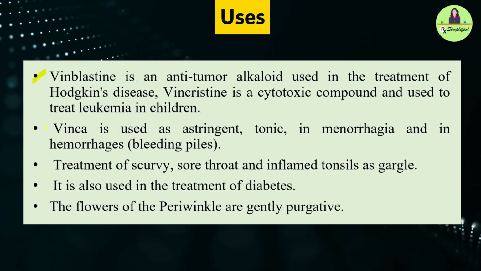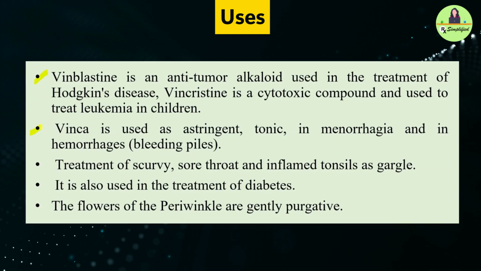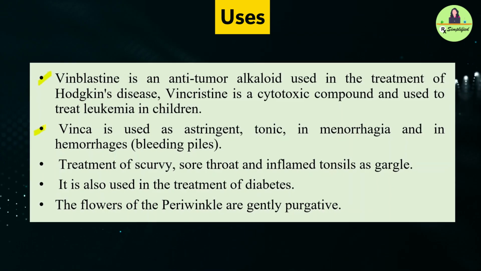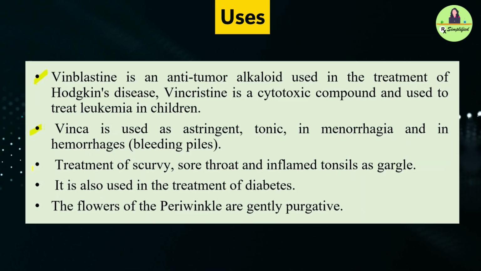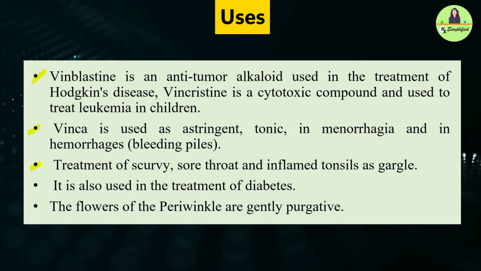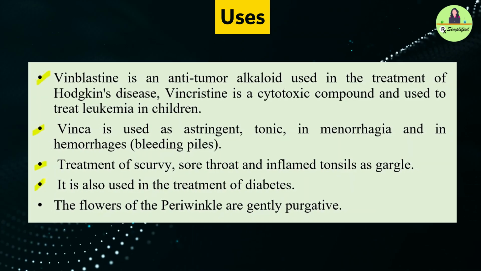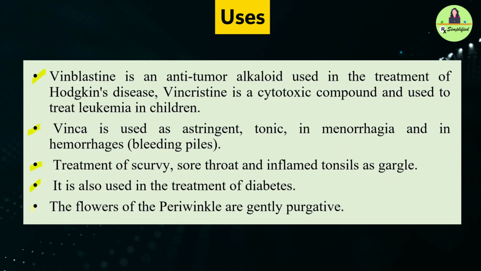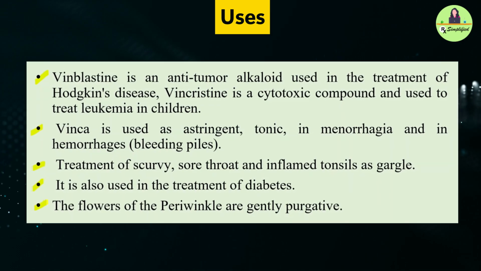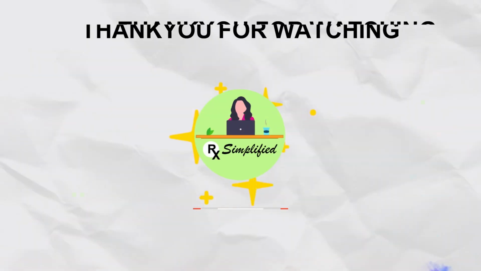Periwinkle is used as an astringent tonic for conditions like menorrhagia and bleeding piles. It also helps in the treatment of scurvy, sore throat and inflamed tonsils as a gargle. It is also used in the treatment of diabetes. The flowers of periwinkle are a gentle mild purgative. It's all for opium and Vinca.